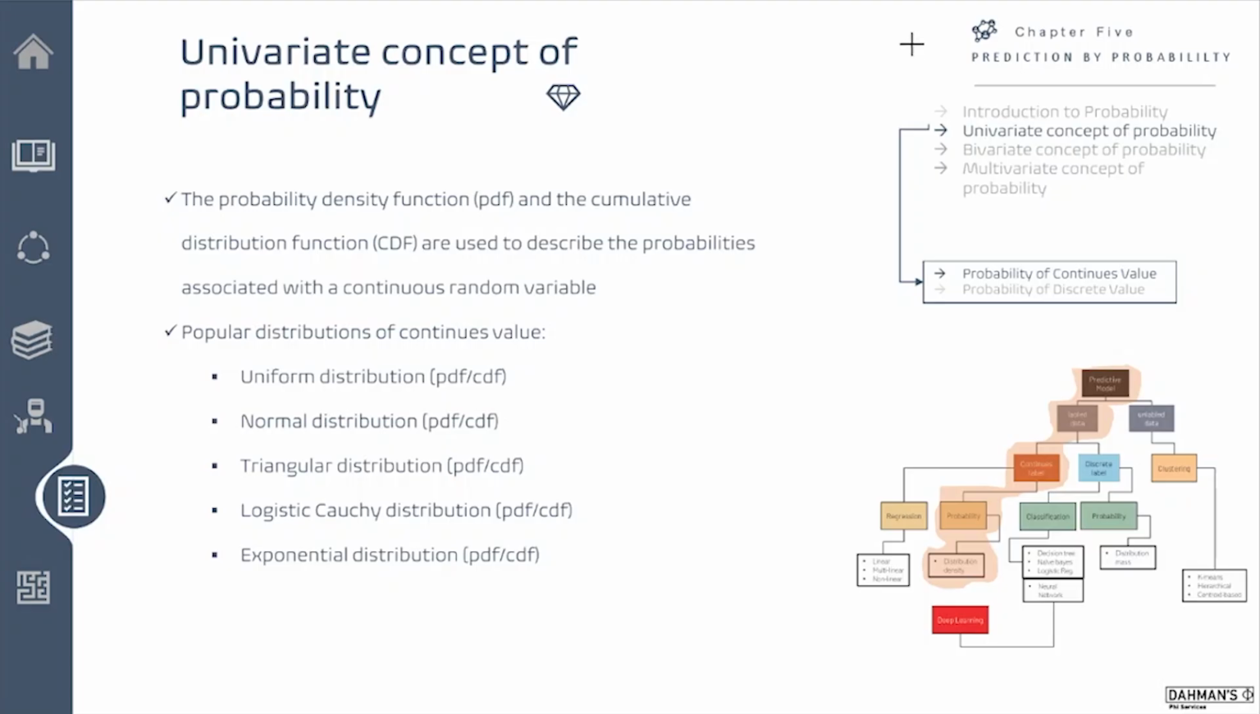Hi, welcome back. So in chapter 5, prediction by probability, the outline of univariate concept of probability to discuss the probability of a continuous value. And to emphasize the fact, and remind you with the map that we are actually following a path. Previously it was discrete, now it's continuous. That's why we are at this side of the map. And what we are working on is a probability kind of a model. Let's go ahead and actually explore that.